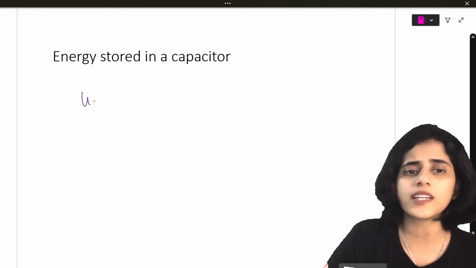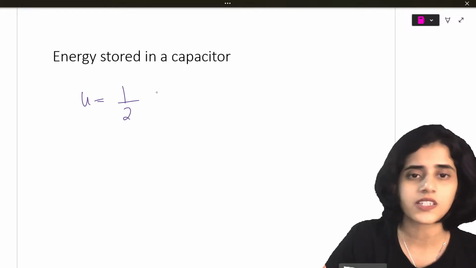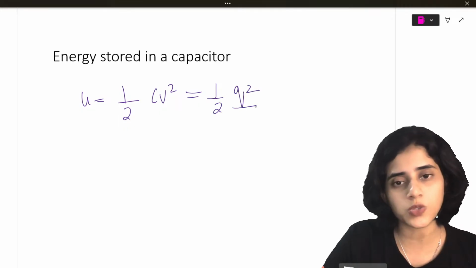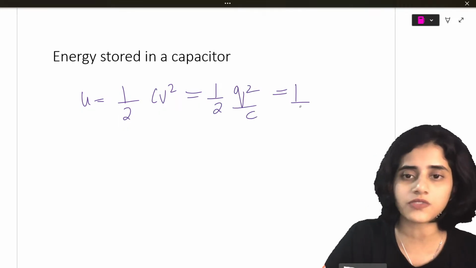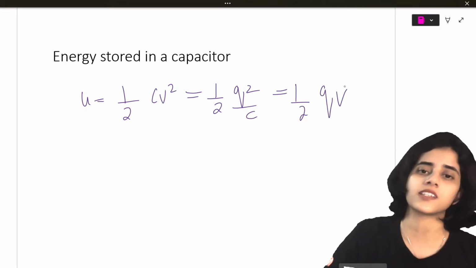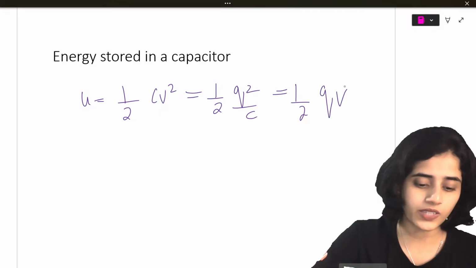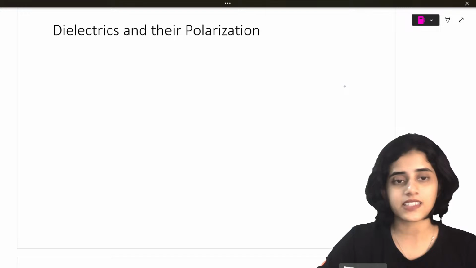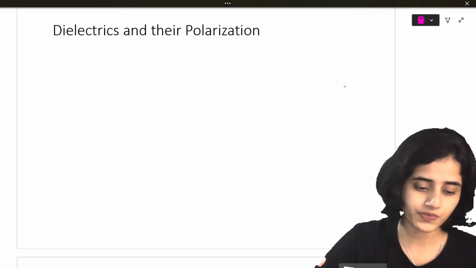Okay. Now next we will look at the energy stored in a capacitor. For that also you only need a formula. So this is half CV square or half Q square by C or half QV. We already discussed this. Okay? Yes. Next we will talk about dielectrics and polarization.